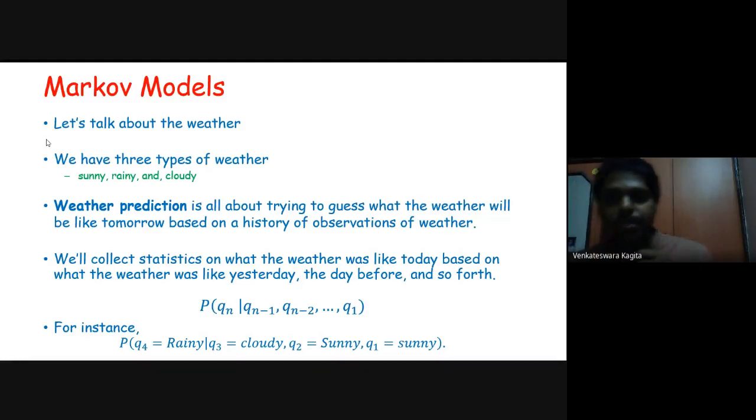Weather prediction is all about trying to guess what the weather will be like tomorrow based on the history of observations of the weather. There are various weather prediction models. Weather basically depends on many factors like the heat map, the pressure map, the direction of the wind, and also the sea ice, and various other factors.